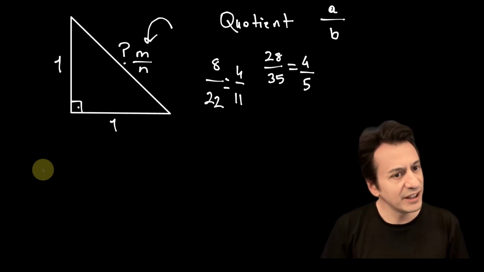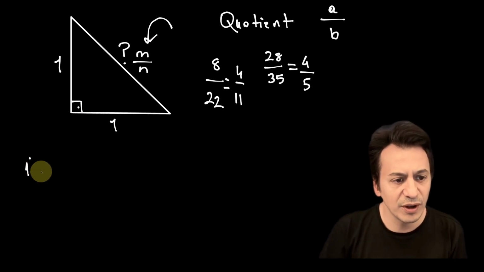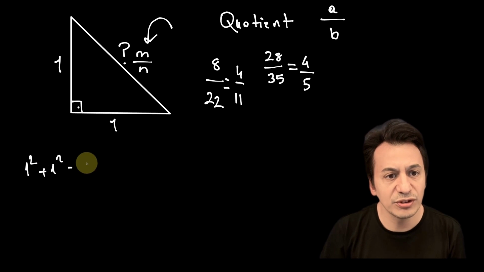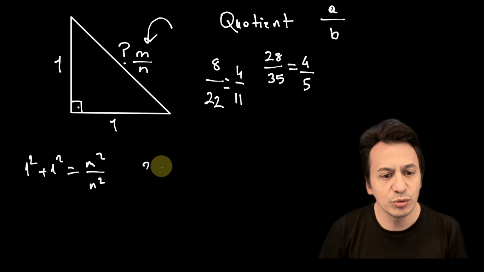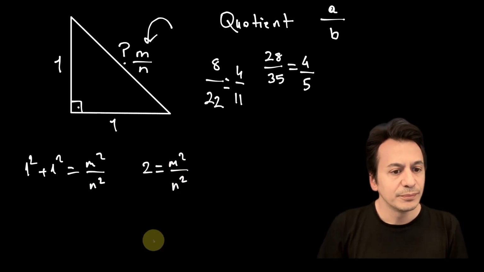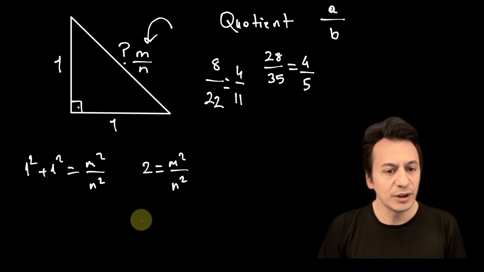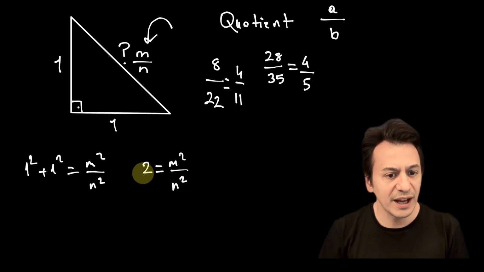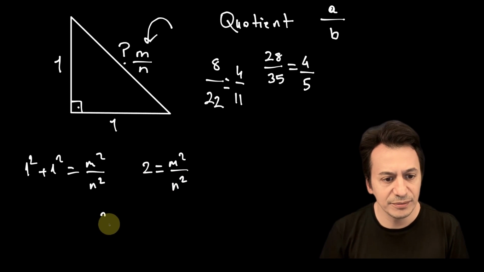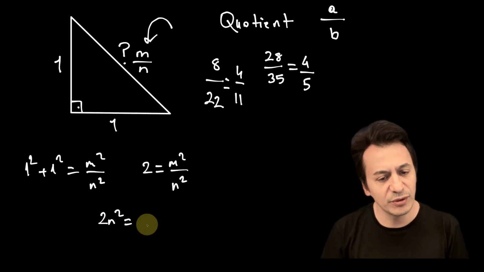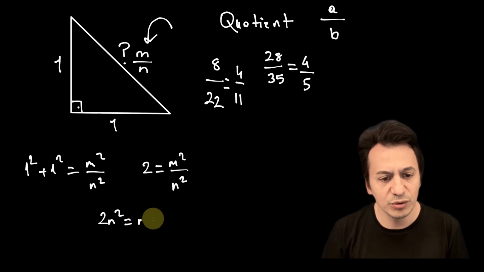Now I'm applying the Pythagorean theorem. The square of 1 plus the square of 1 equals m squared over n squared, which equals 2. Nice. We're doing well. From here, I'm multiplying both sides by n squared. 2n squared equals m squared.